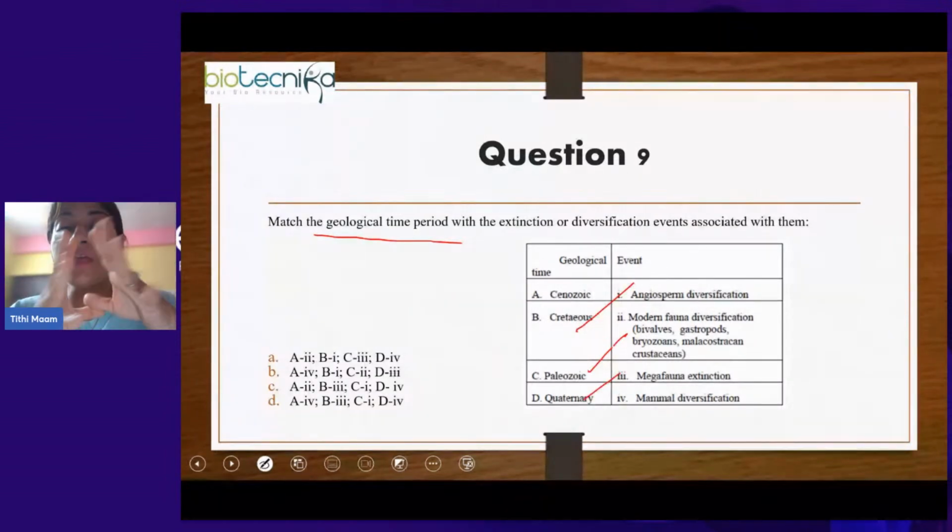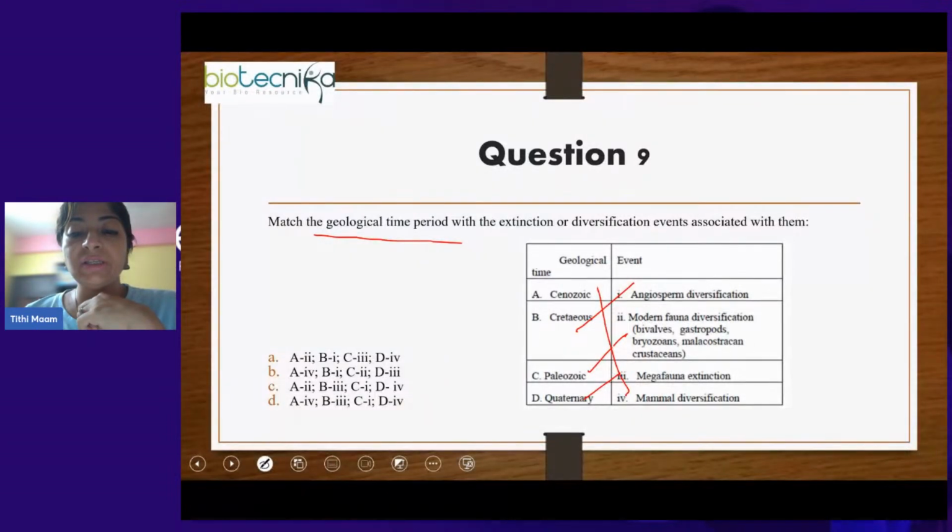And fourth is mammalian diversification. So that happened during the Cenozoic era. Okay, so what it is: A4, B1, C2, D3. Answer is option B.